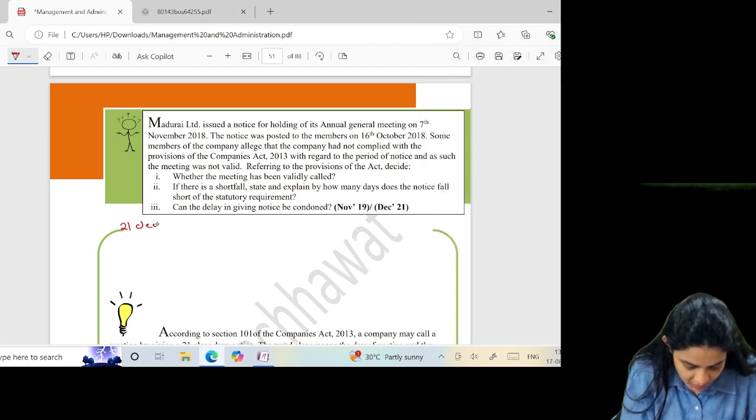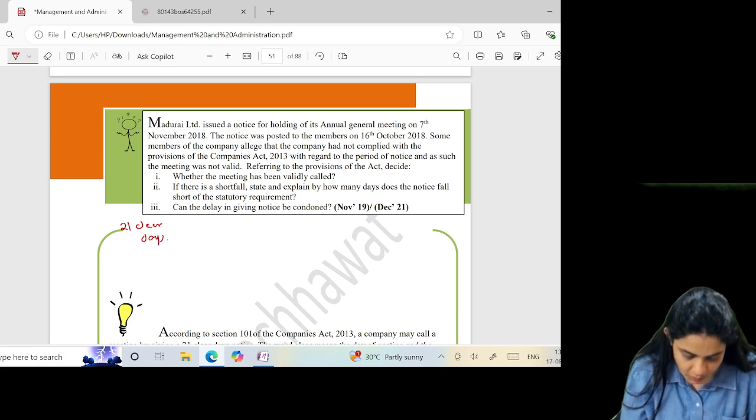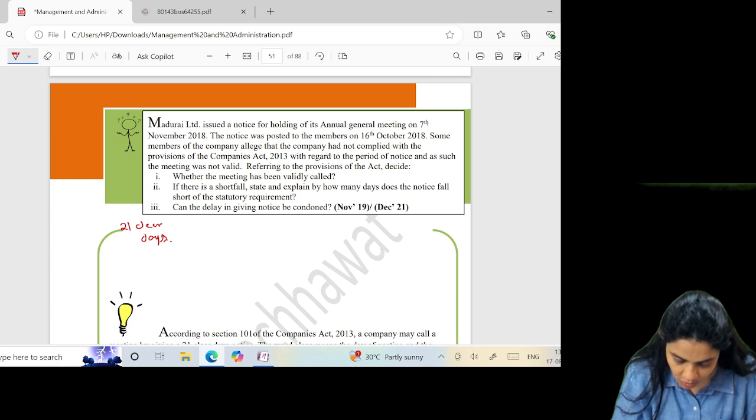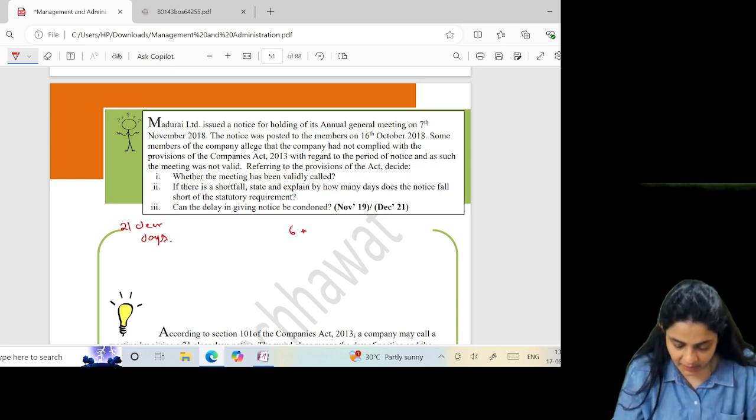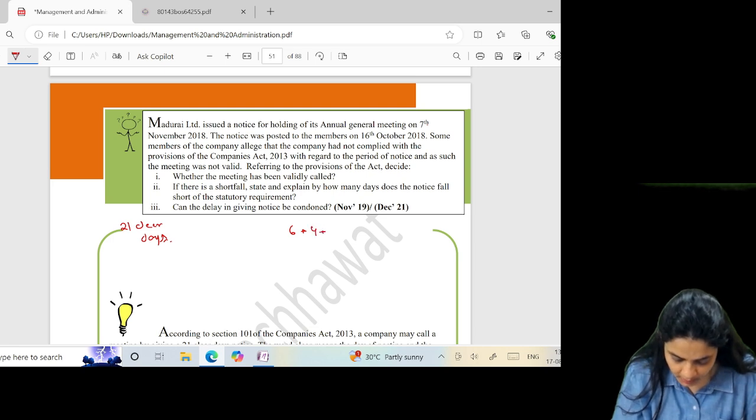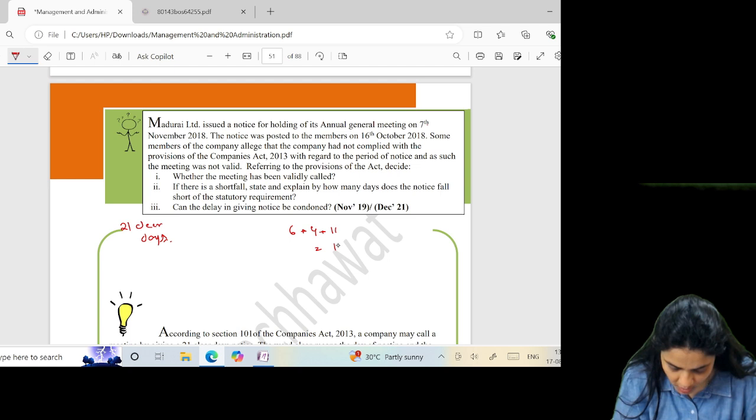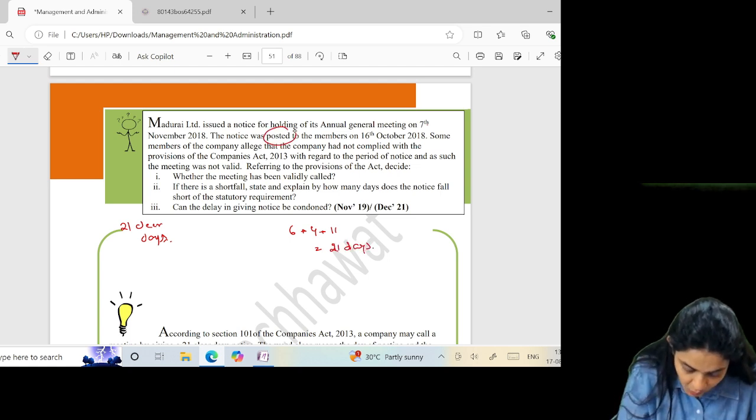And we already know what the word clear means: the day of posting and the day of meeting are excluded. So 6 days in November, plus from 17th, 17, 18, 19, 20, 4 days here, plus 11 days. How many days does it come to? Exactly 21 days. But it was posted.